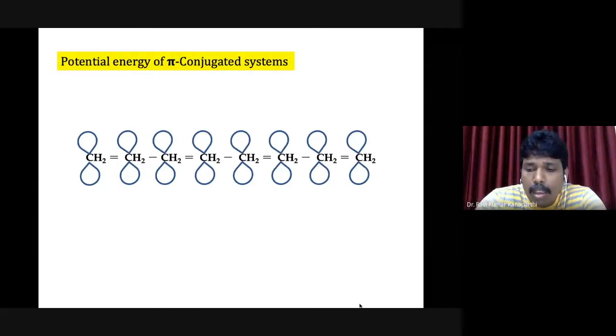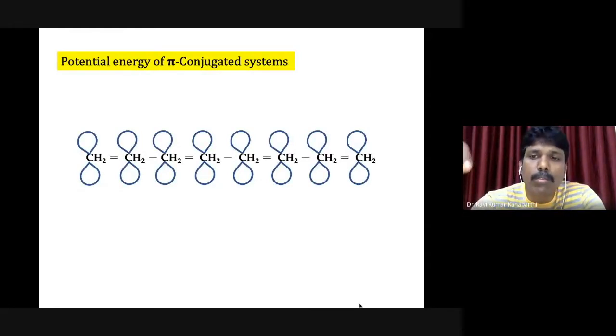Now, in such a conjugated system, if I drop an electron, this is a real molecule, we know very well it is available. In this particular molecule, if I drop an electron, what will happen? The potential energy is something you can derive from its interaction. When you drop an electron inside such a molecule, how it interacts with each carbon atom is something that we have to plot.